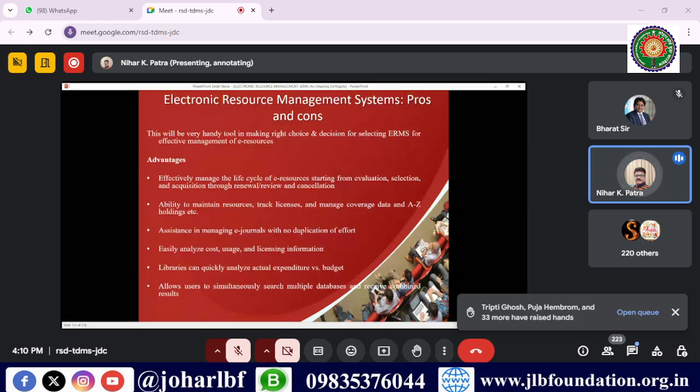So electronic resource management has advantages and disadvantages. The advantages are that it effectively manages the life cycle of the resources, starting from evaluation, selection, acquisitions through renewal, review, and cancellations. It has the ability to maintain resources, track licenses, manage coverage data, that is the A to Z list, as I said. It assists in managing the journals with no duplication of effort, as I told you, uniqueness.